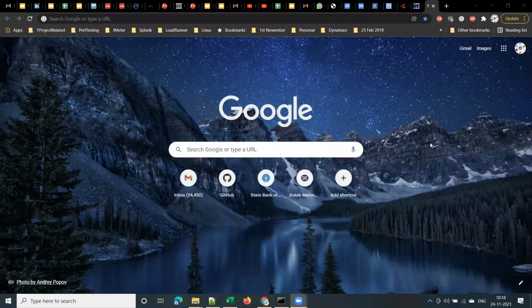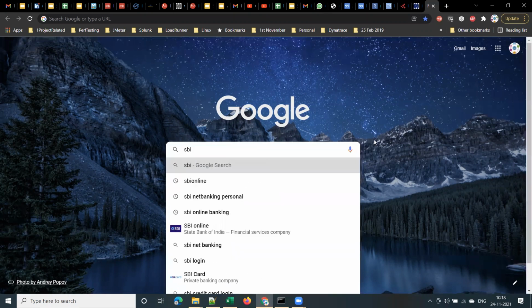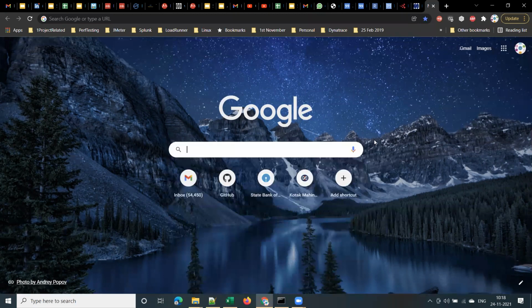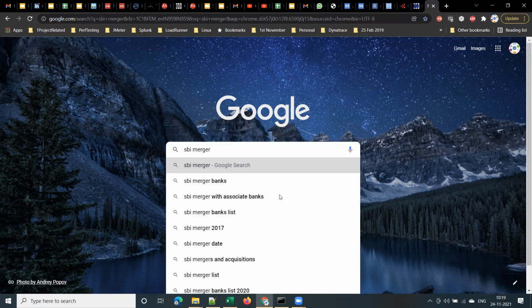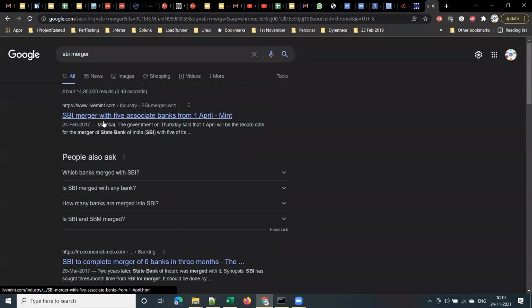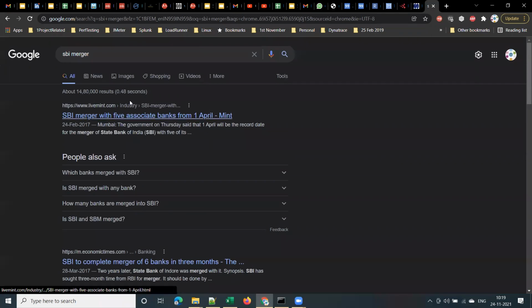No, sir. In 2020, I think, 5 associate banks merged with the parent group SBI. I think it's 21 or 20. Okay, I think it was initiated in 2017, but I don't think it's complete. Whatever it is, we're not bothered about that. So see here, 5 associate banks are merged with the State Bank of India group.